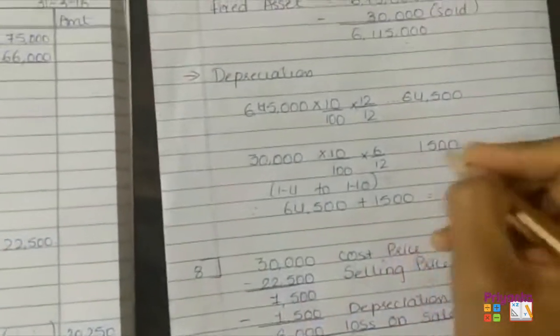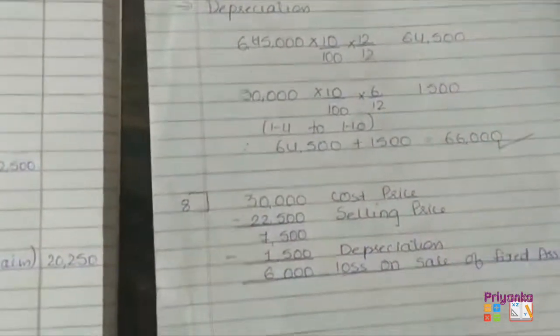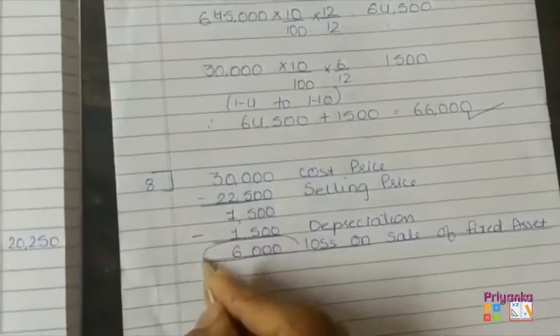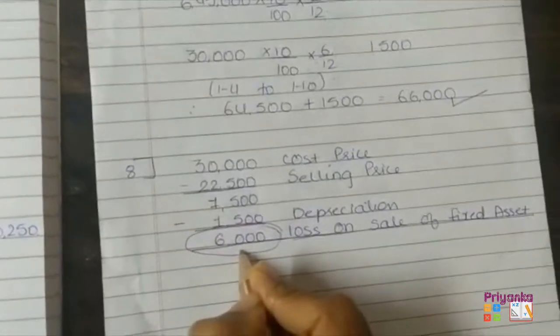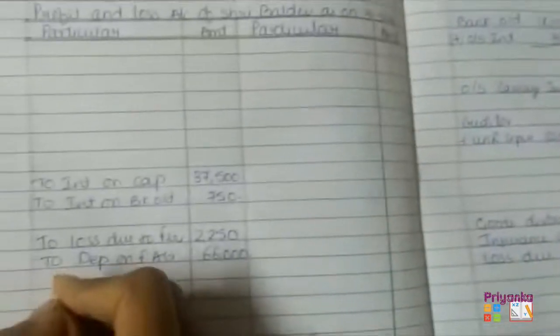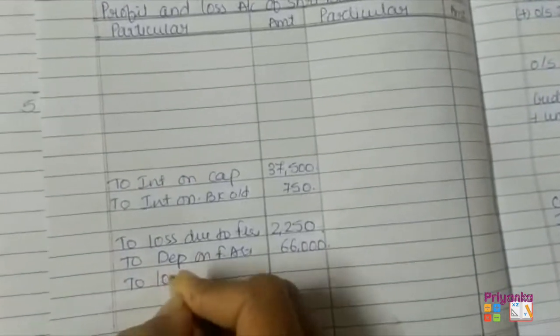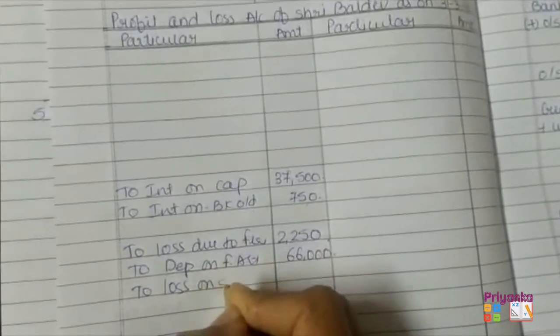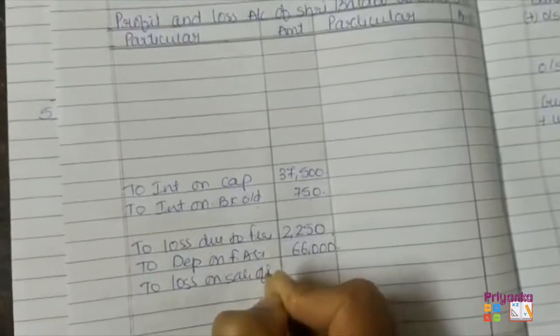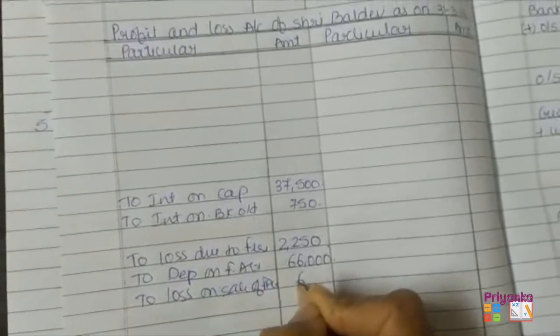So here we can give entry of the depreciation 66,000 and also going to give entry for the loss which has been faced by the company, that is loss on sale of fixed asset, that is 6,000.